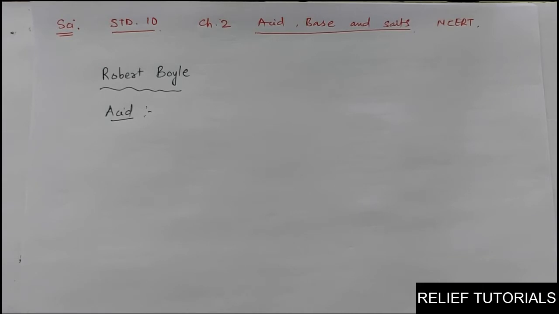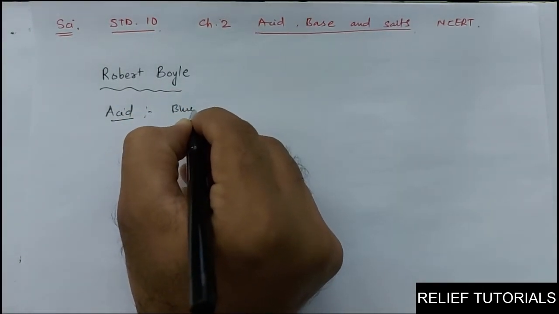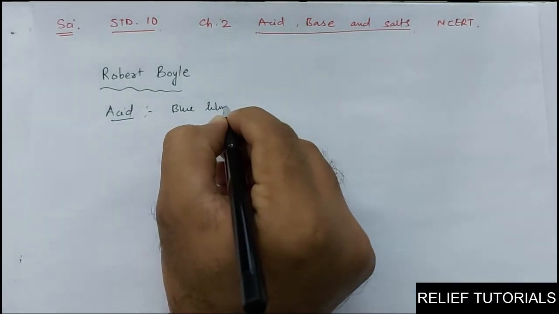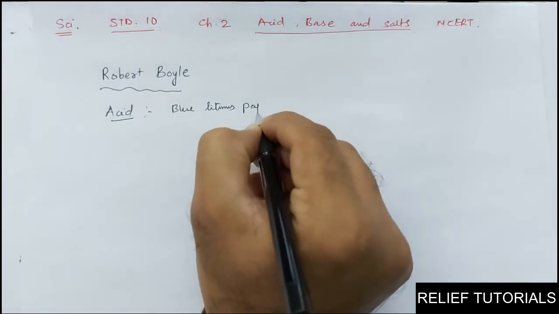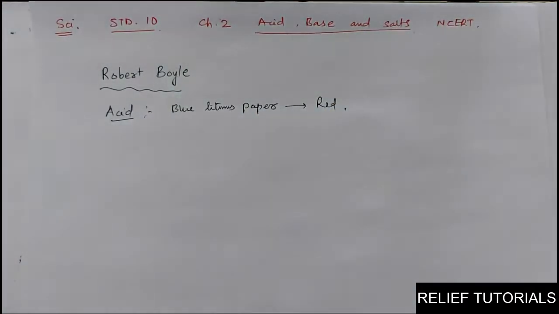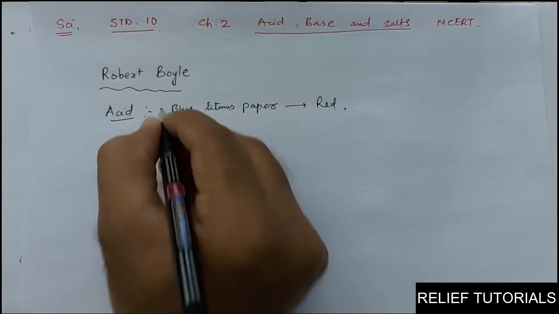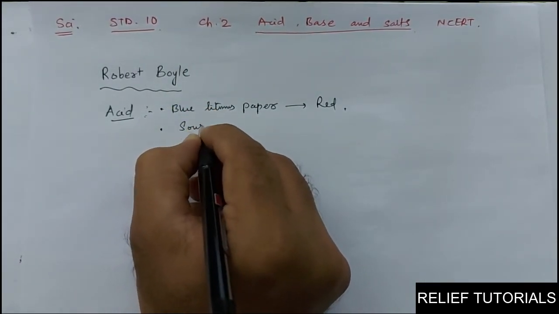Acid is a substance which converts blue litmus paper red. According to Robert Boyle, acid is a substance which converts blue litmus paper red. Acid is a substance which is sour in taste.